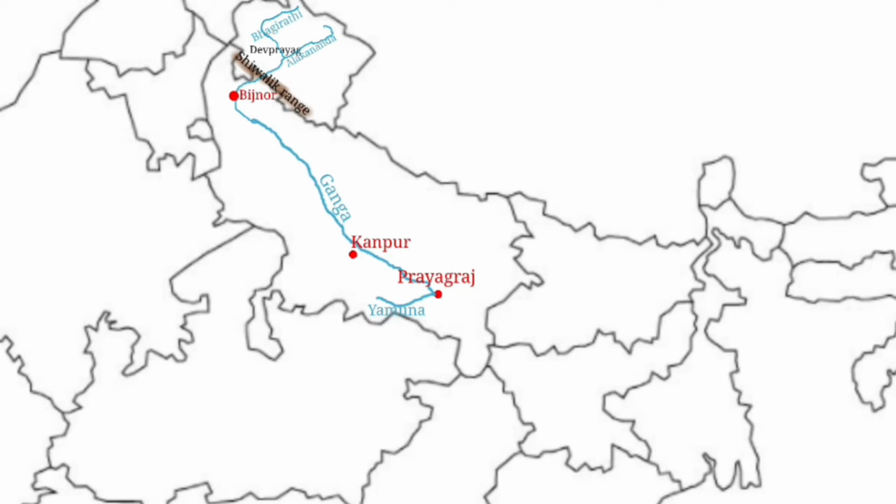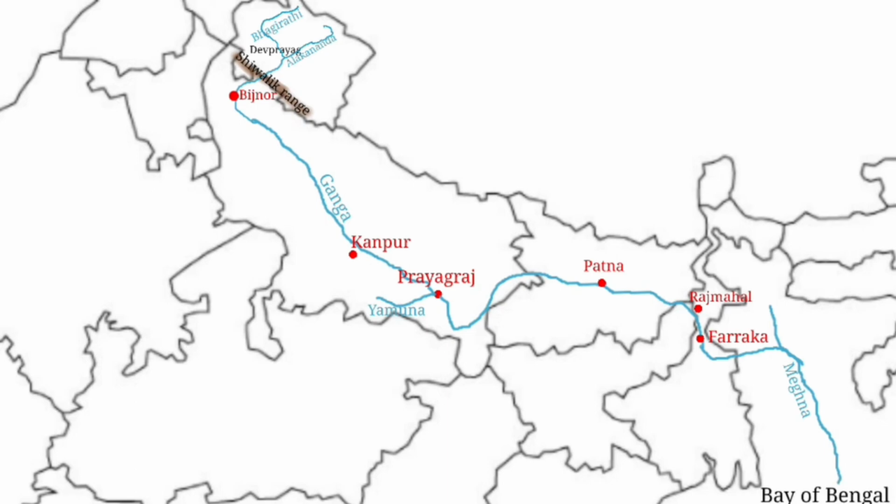Anyhow, from Prayagraj, the river continues to flow towards the east through the state of Bihar and finally enters the state of West Bengal near Rajmahal, and then flows in a south direction for some kilometers. The river divides in two parts near the town of Farakka. One part flows towards the east as the main river, enters Bangladesh and joins the Brahmaputra river. After joining the Brahmaputra, it continues to flow towards the south, is known as the Meghna river, and finally drains into the Bay of Bengal.